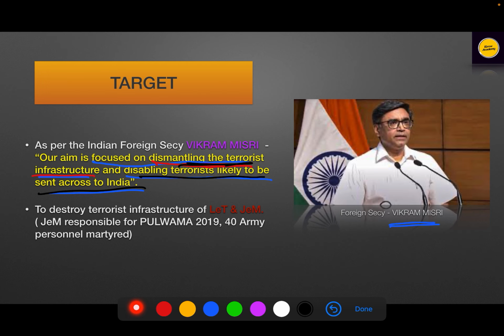So the main terrorist infrastructure was LET and JM. Jaish-e-Mohammed did the Pulwama attack in 2019, in which 40 army personnel were martyred. So to take revenge for this, we decided to dismantle the terrorist infrastructure itself.